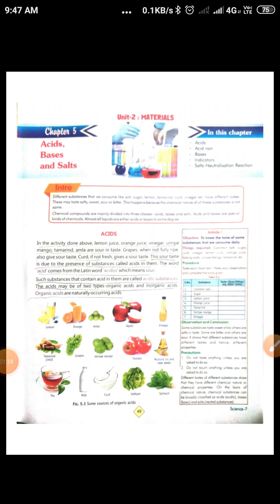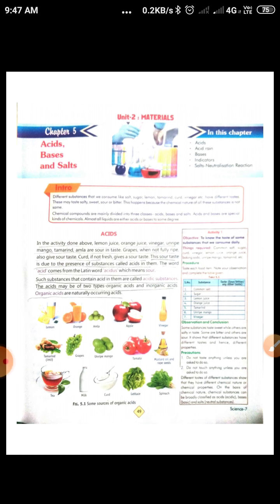According to Arrhenius, substances which give H+ ions are called acids. Okay students, this is the modern theory. In your further classes you will study it. So students, substances that contain acids are called acidic substances.